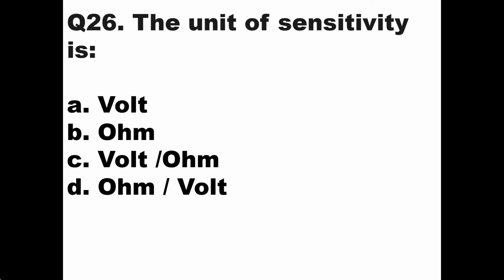Then we'll go to the next question. The unit of sensitivity is what? The options here are A is volt, B is ohm, C is volt per ohm, and D is ohm per volt. So here we can write that sensitivity can be defined as 1 upon full scale deflection current.